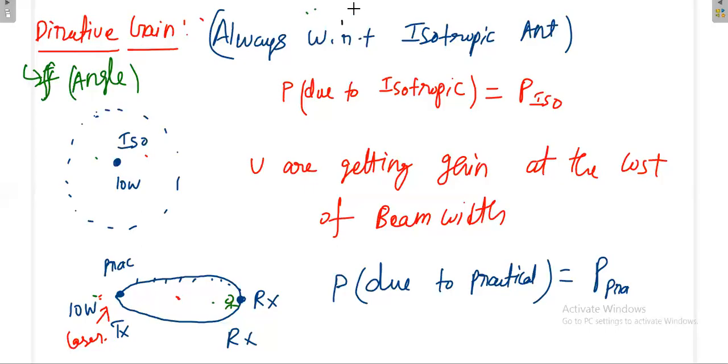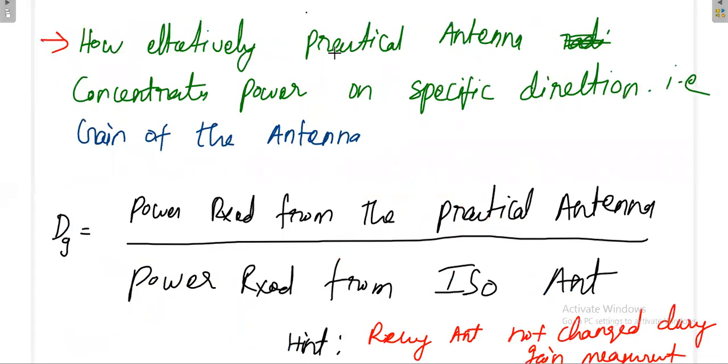itself is a function of angle. So from this formula, one thing is very clear: the directive gain is always greater than 1, but that too in a particular direction, not in all directions, because once you change your direction, only in a particular direction.